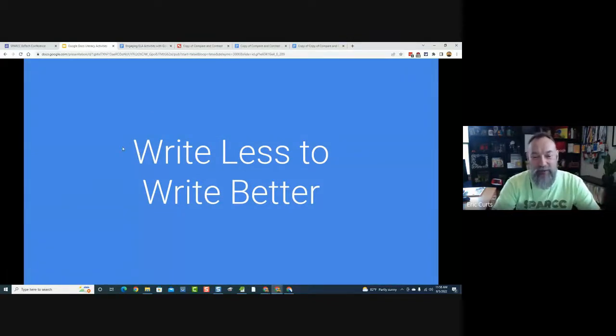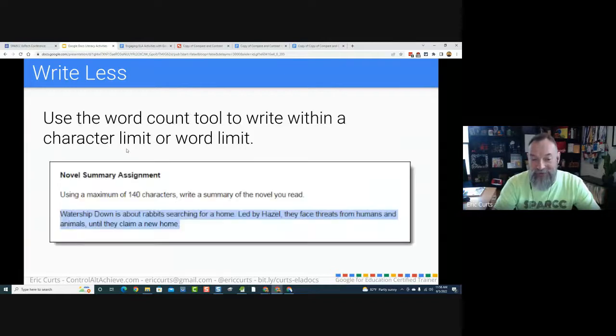There's another section in here where we talk about using the word count tool to tell the students to have a limit on how long they write. So if they need to summarize something, say, okay, you need to summarize the story, but you can only use 20 words, or you can only use 140 characters, like the old Twitter limit. And then they use the word count tool to find out how many words or characters they used, and then they have to keep rewriting it until they can get it small enough to fit within that. This is a really good way to work on summarization and trying to find just the right word to describe something without going into great detail.